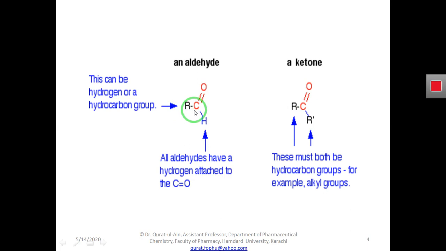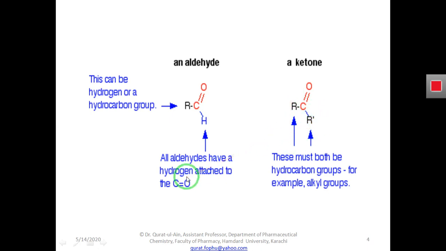So what is the difference between ketone and aldehyde? The difference is this hydrogen atom. In the case of aldehyde, here must be hydrogen, and in the case of ketone, here must be an alkyl radical.